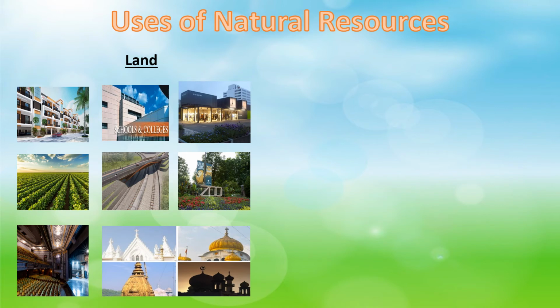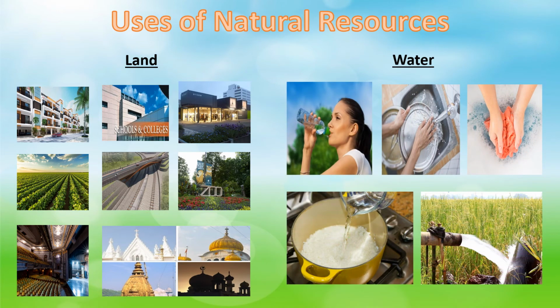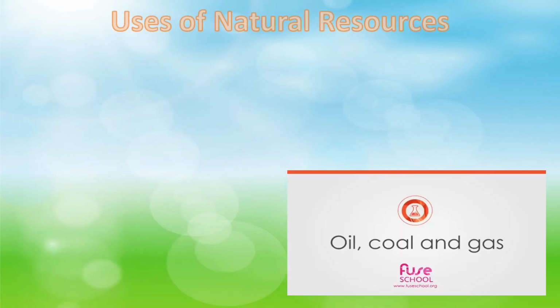Okay, children? How is the natural resource water used? If you all remember, children, I just told you in the introduction of this slide that we use water for bathing. We use water for other purposes like drinking, washing vessels, washing clothes, cooking and irrigational purposes, means in the production of crops. Understood, children? Now let us see what minerals and fossil fuels are and how they are useful to us.